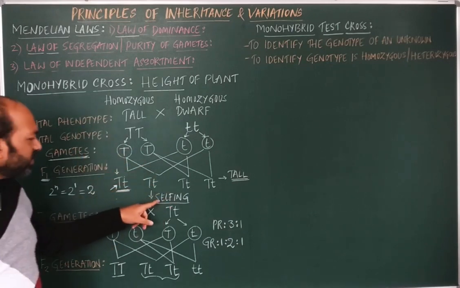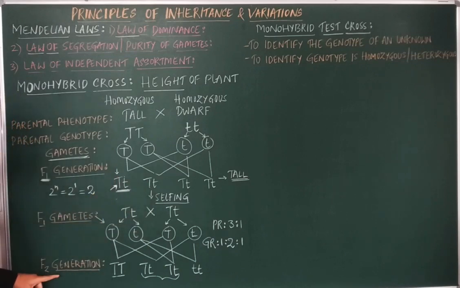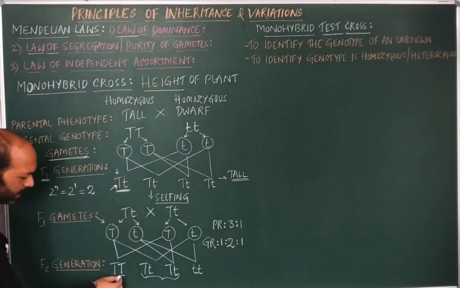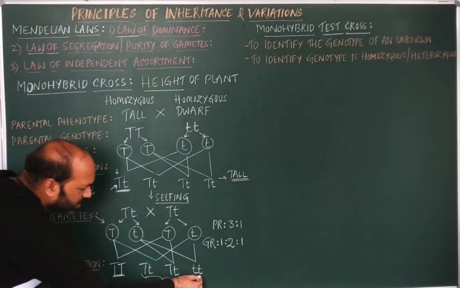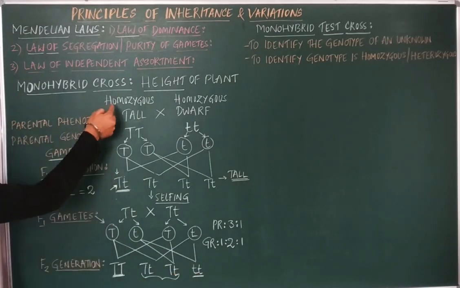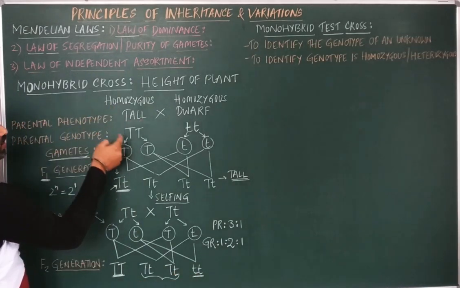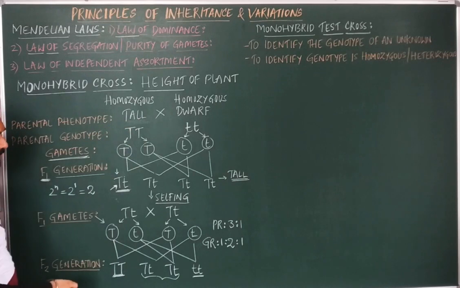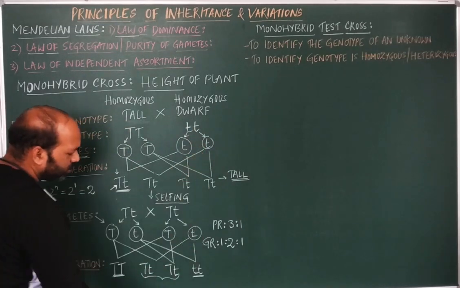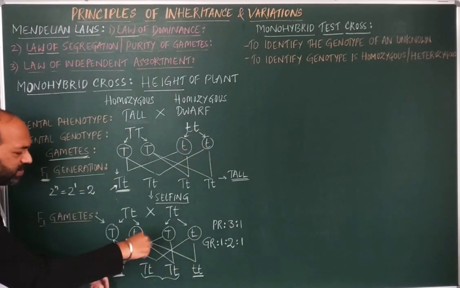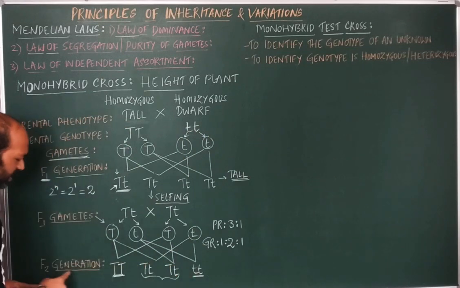self-bred, what we see in the F2 generation are the parental characters which were there. See here, in the parents, homozygous tall, that is capital T, and small t. Those are re-observed. We are able to see them back in the F2 generation.